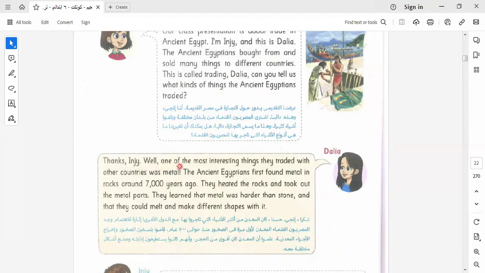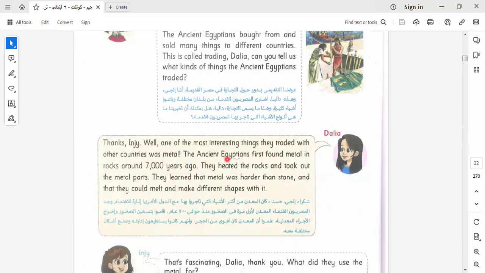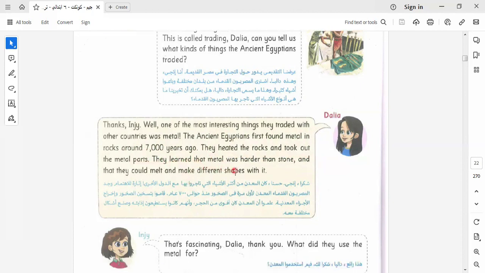Well, one of the most interesting things that they traded with other countries was metal. The ancient Egyptians first found metal in rocks around 7,000 years ago. They heated the rocks and took out metal parts. They learned that metal was harder than stone. So here we know something. We know that metal is harder than what? Harder than stone. And they could melt it and make different shapes. Let's go to another item in this part.